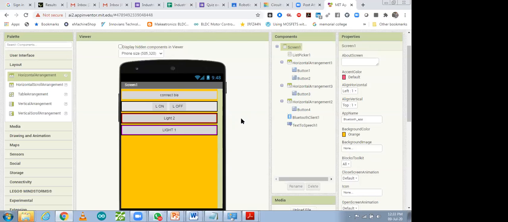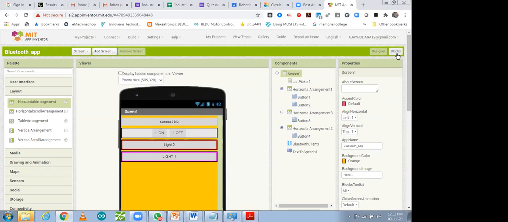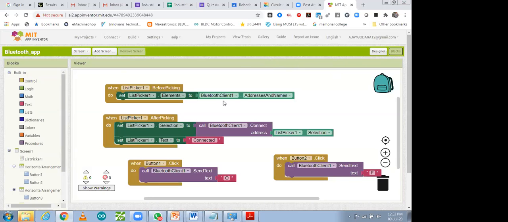The main important part is programming. How you can program it, how you can do conditions. For that, what we have to do is go to blocks. Go to blocks. This one is the design part, the user interface. Now you have to go to blocks. In blocks, these are your codes.